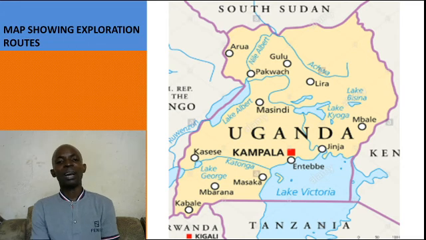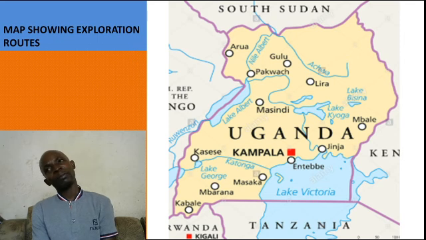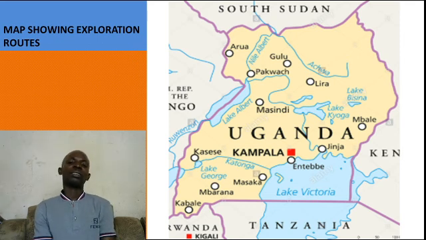You have a map of Uganda. You will write the heading, Map of Uganda showing exploration routes. But you will skip some 15 lines. You will not draw that map, but I want to use it to explain the journeys of the explorers.